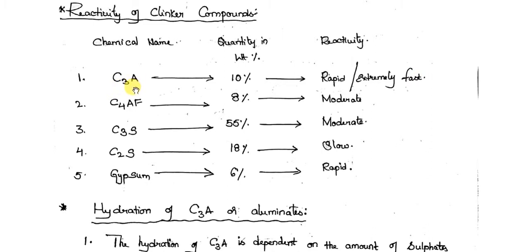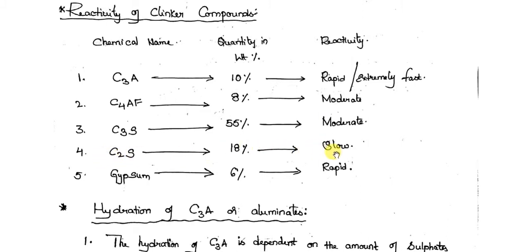C3A is going to be very much reactive, and it always tries to react with water and form the compound, okay, and set. So you need to take care of this C3A reactivity. Coming to C4AF, it is moderate. It is not too rapid or too slow. It is in between, moderate. And C3S is also moderate, similar to C4AF.